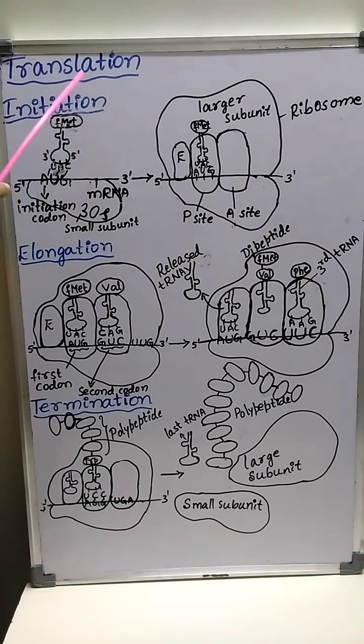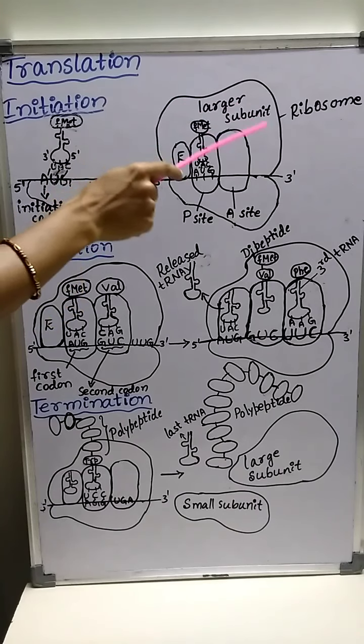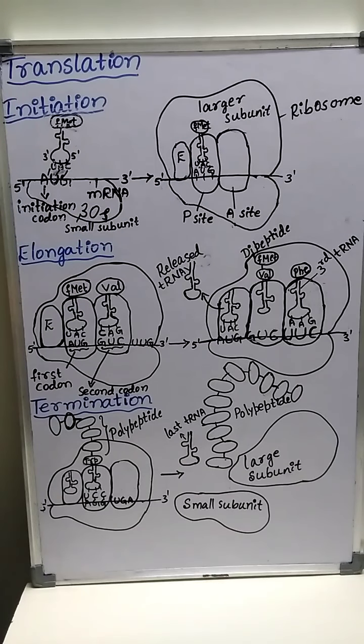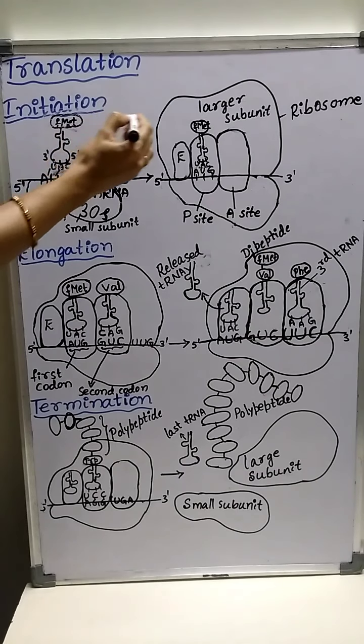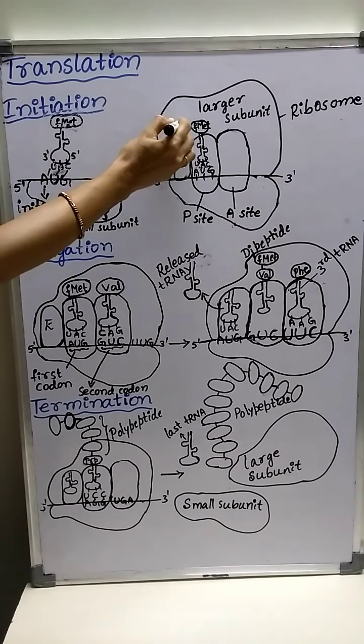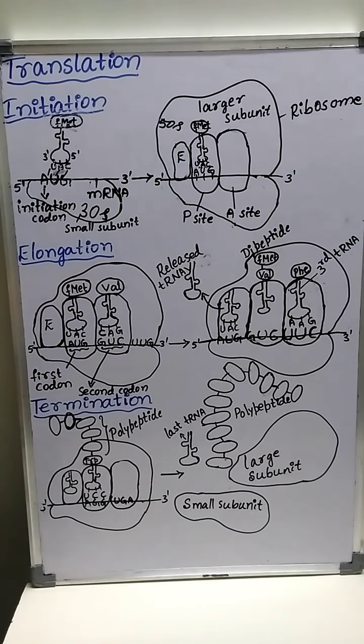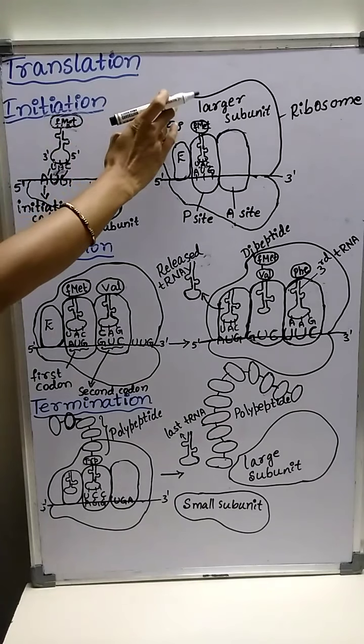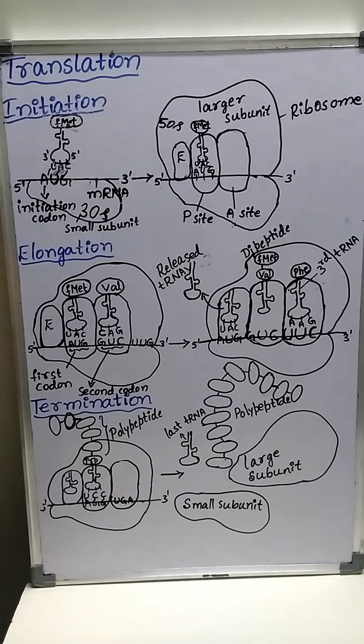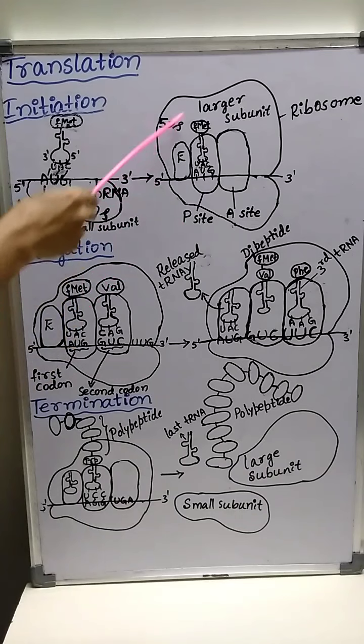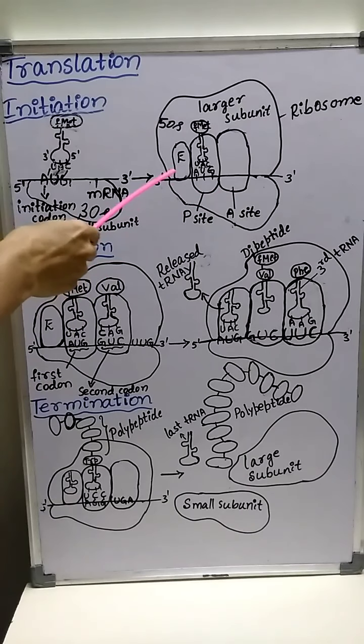The larger subunit is the 50S type, and the smaller subunit is the 30S type. The larger subunit binds with the smaller subunit and forms a complete ribosome.